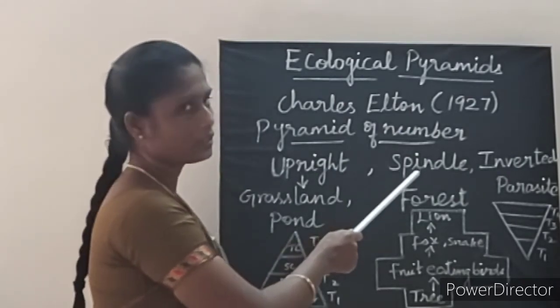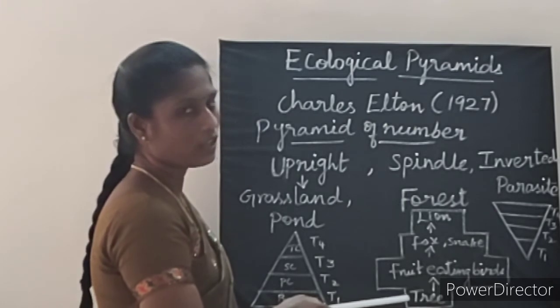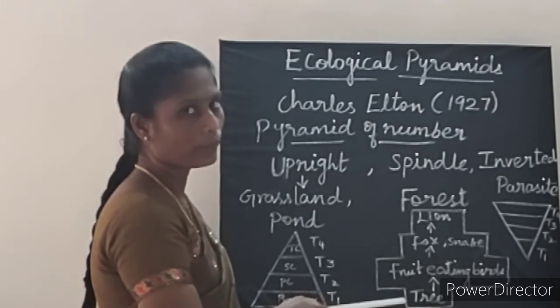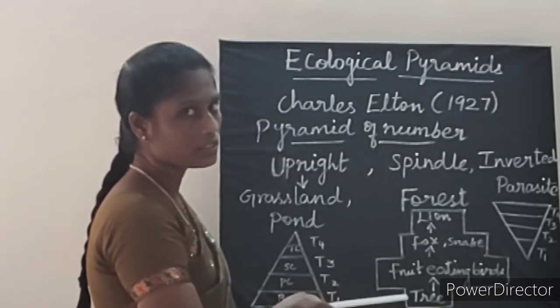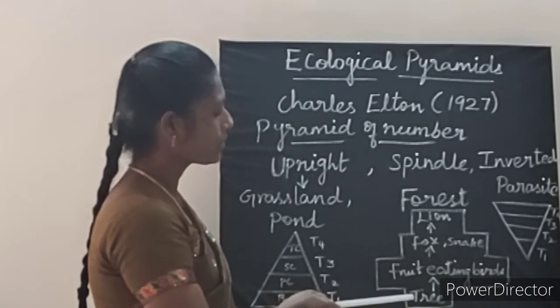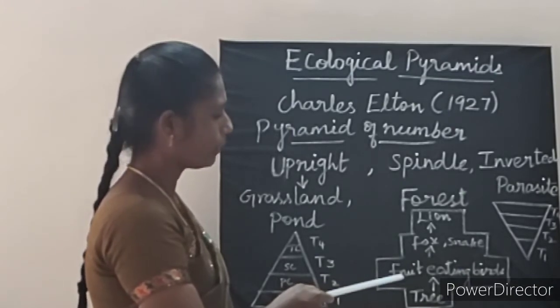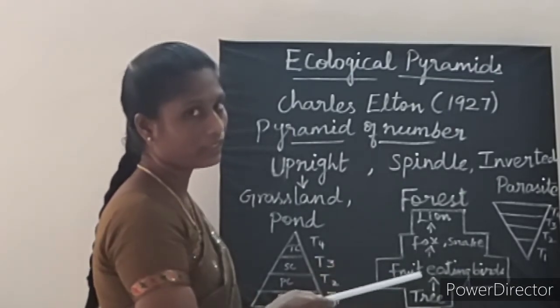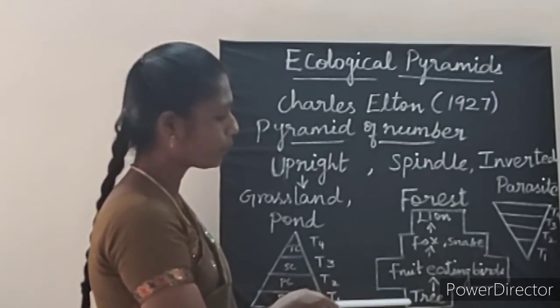Next one is spindle shape. So example for this is forest ecosystem. This is a little bit different from the others, because here the first trophic level is occupied by trees. It is big in size and the number of trees is lesser. And the next trophic level, that is second trophic level, is occupied by fruit eating birds, elephant, deer, etc. Now these are more in number when compared to the producers.